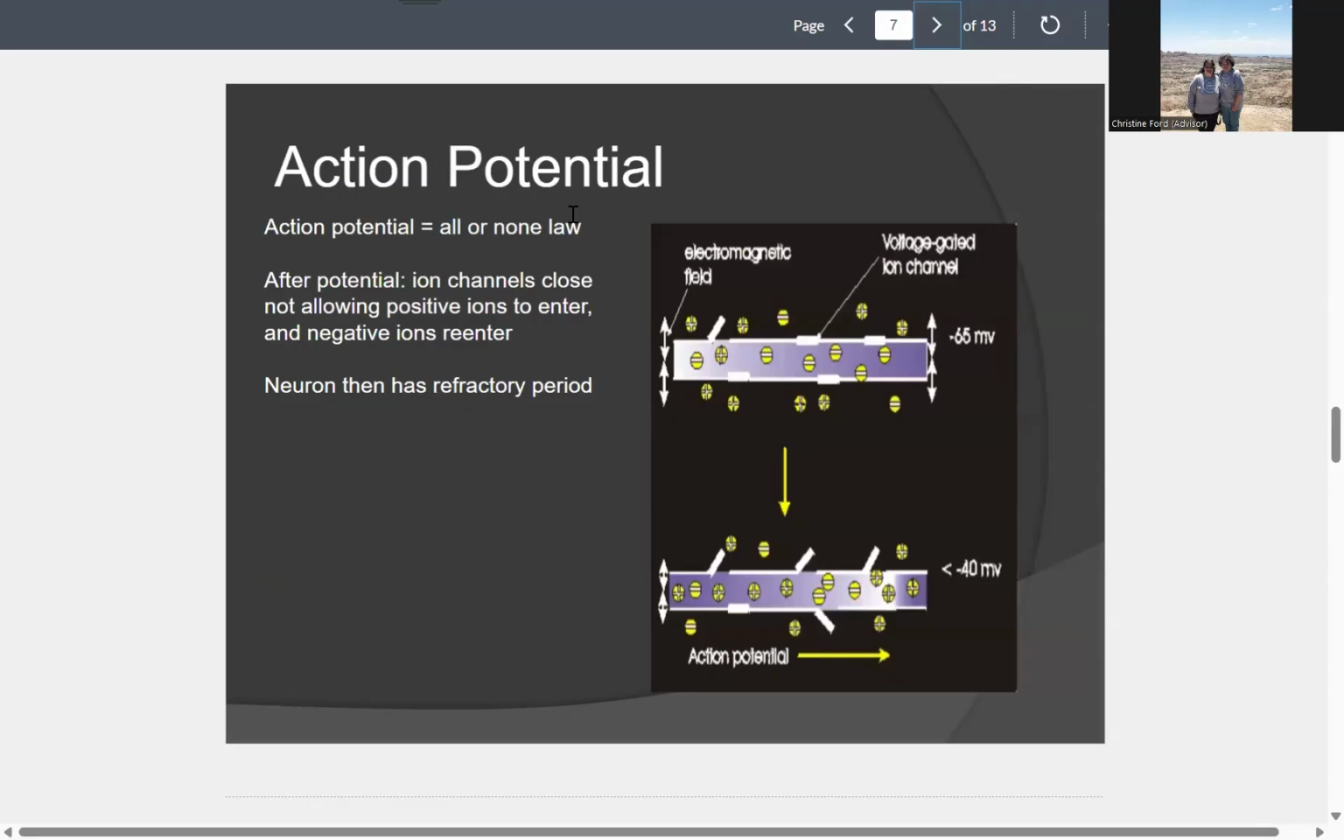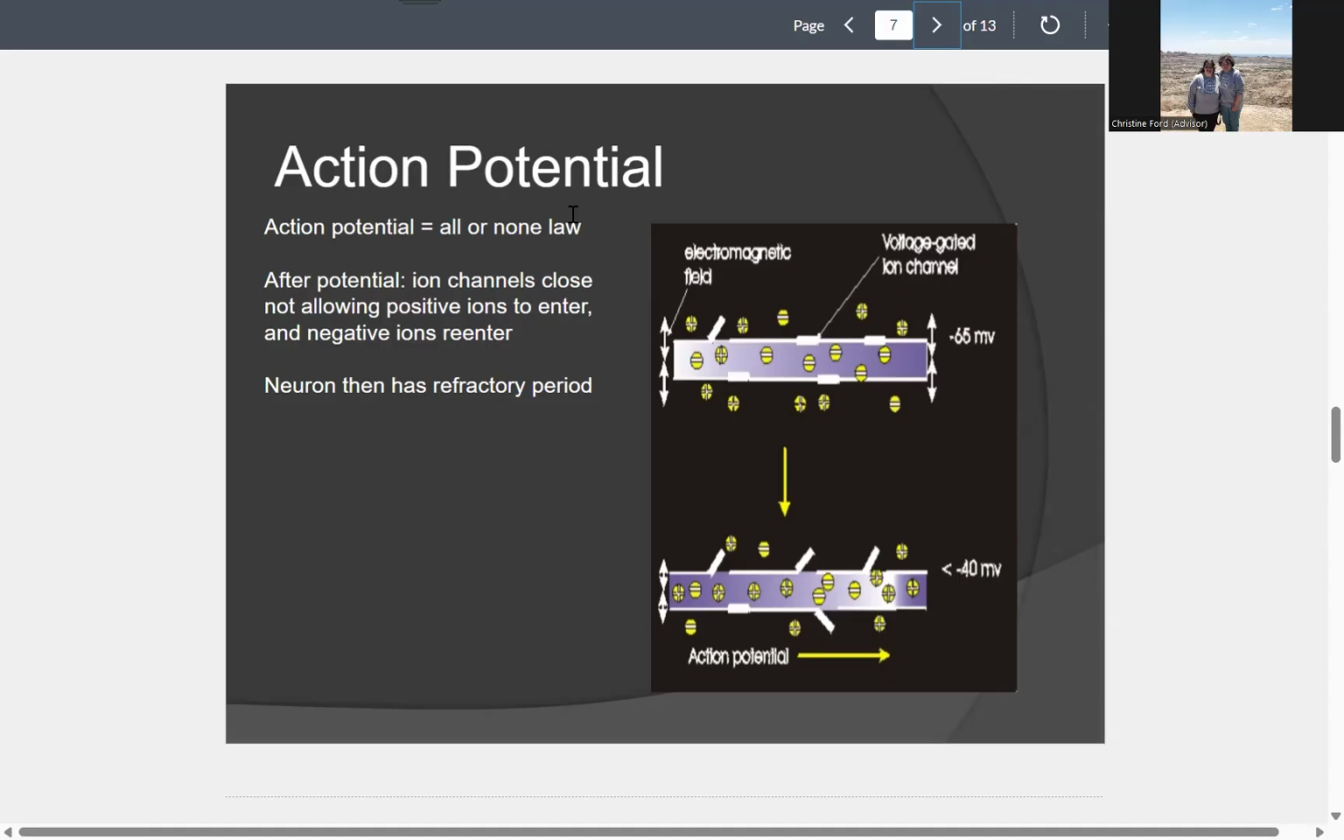So after the action potential, or as the action potential is happening, we're following what's called an all or none law, meaning that a neuron will fire at full force or it will not fire at all. There is no half firing with neurons, or they don't turn around and go, whoops, made a mistake, I'm stopping.